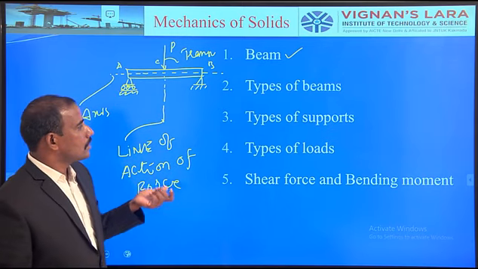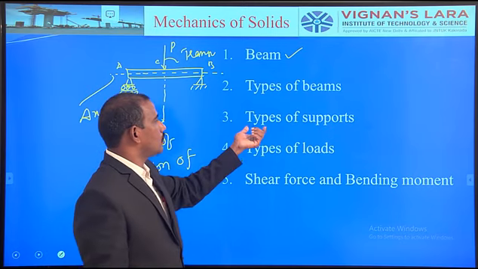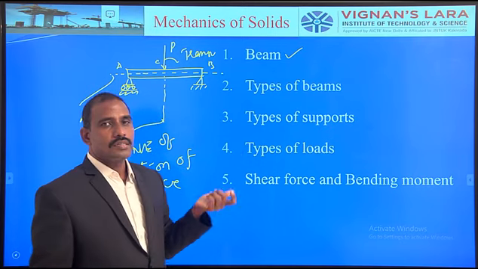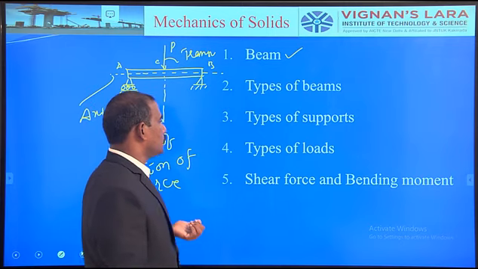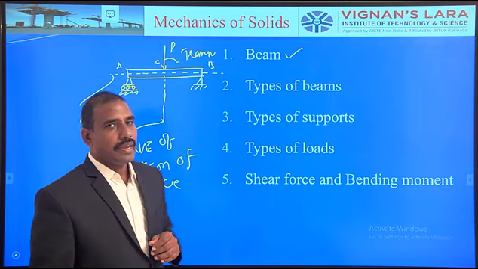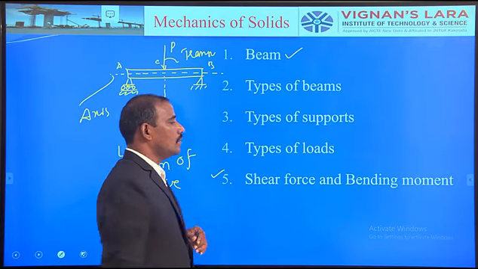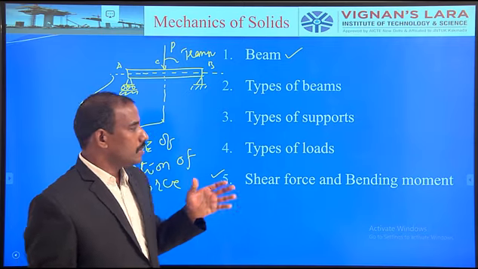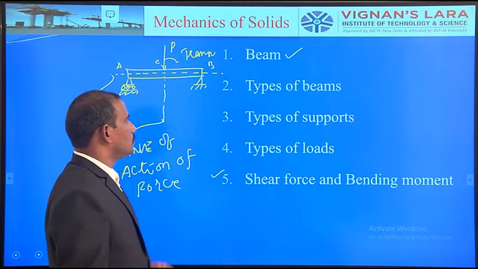Based on the support provided, while drawing the free body diagram, we have to replace the supports by reactions or forces accordingly. So that's why we must be familiar with the types of supports in addition to the types of beams. Then types of loads are acting on a body. Finally, what is the shear force and what is the bending moment in a particular section or throughout the length of the beam.